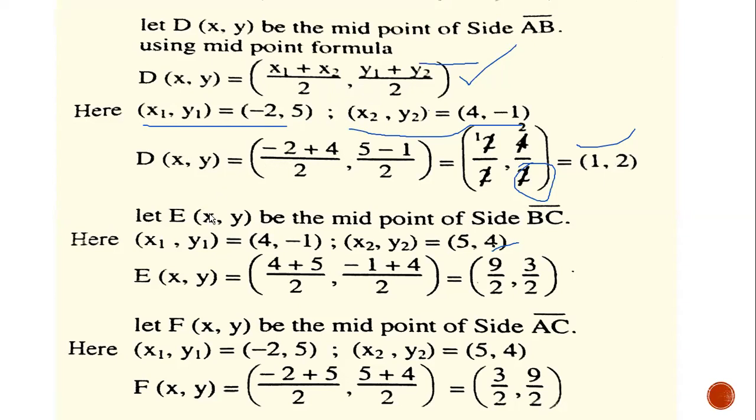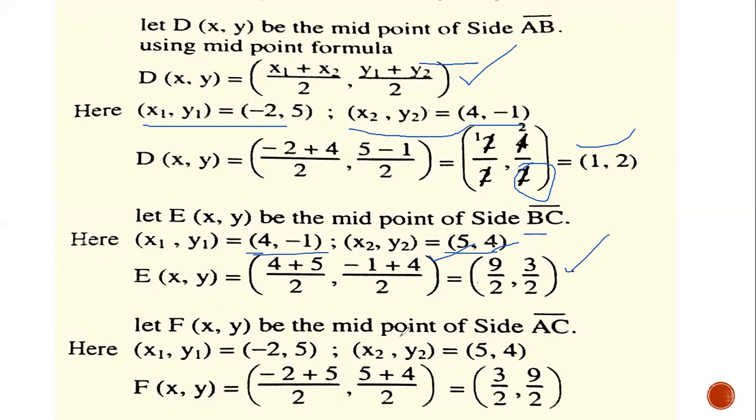Similarly, E is the midpoint of BC. From B, you will consider x1, y1. I am taking the pen once again. From B, consider x1, y1. And from C, consider x2, y2. Substitute these values in the formula here. You will get this step. And after simplification, 9 by 2 and 3 by 2 are the coordinates of the midpoint E.